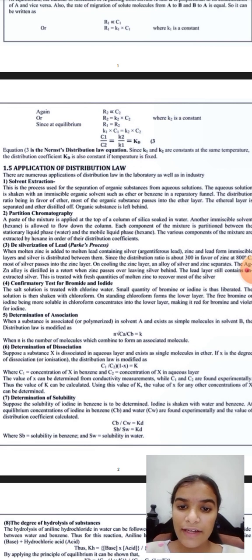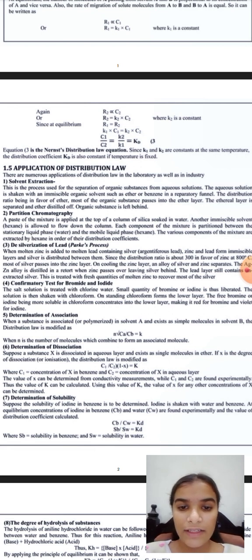Third, desilverisation of lead, or Parkes process. When molten zinc is added to molten lead containing silver, zinc and lead form immiscible layers, and silver is distributed between them. Since the distribution ratio is about 300 in favor of zinc at 800 degrees Celsius, silver passes into the zinc layer.